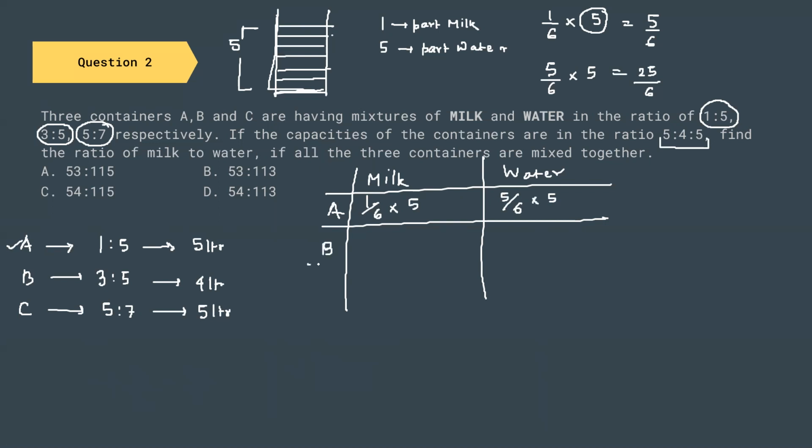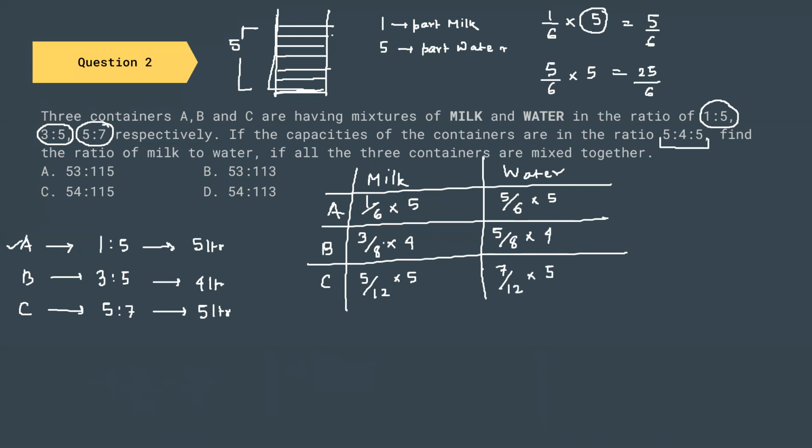For container B, the amount of milk present is 3 by 8 into 4, and amount of water present is 5 by 8 into 4, according to the same way that I have calculated for container A. For container C, the amount of milk present is 5 by 12 into 5, and the amount of water present is 7 by 12 into 5.